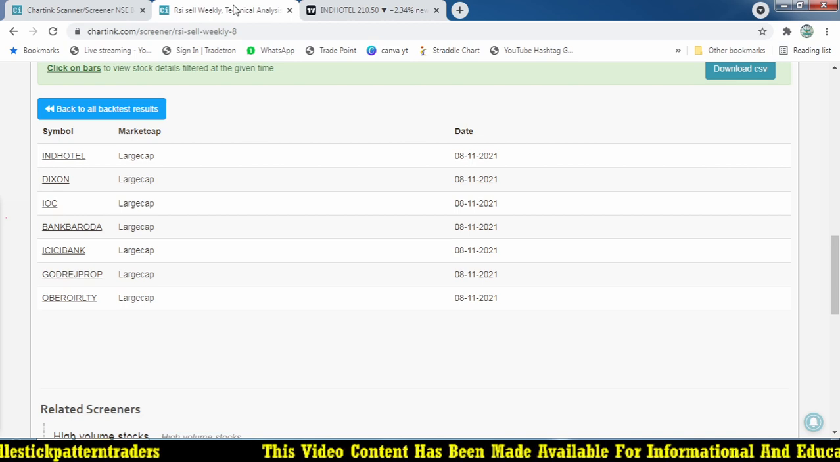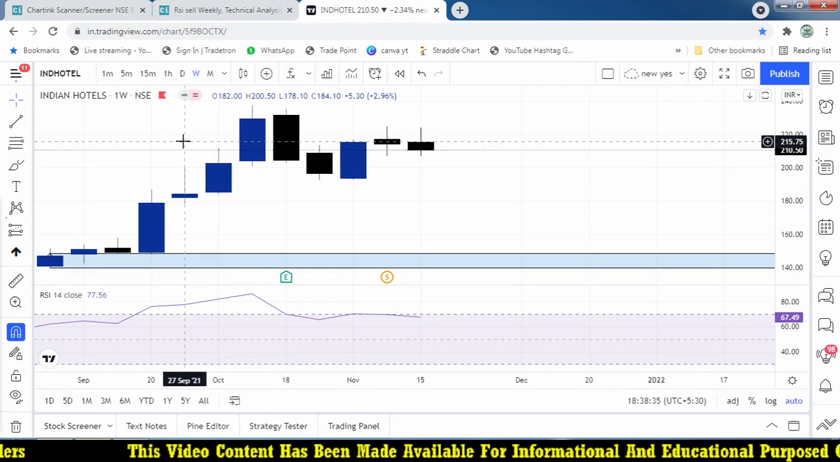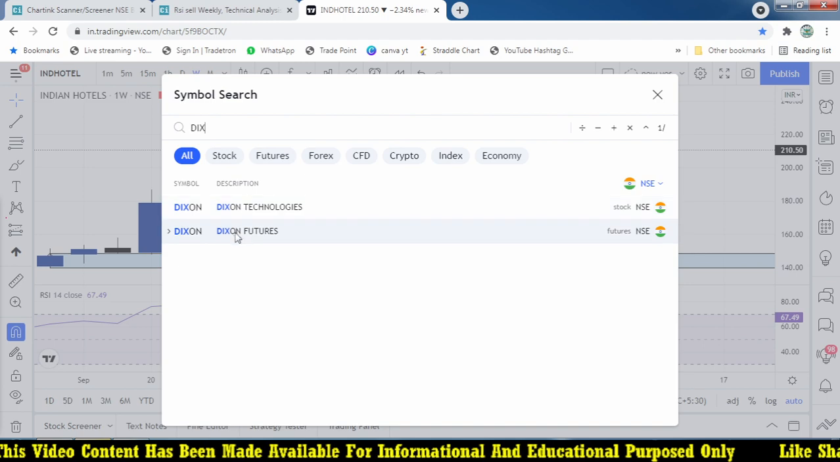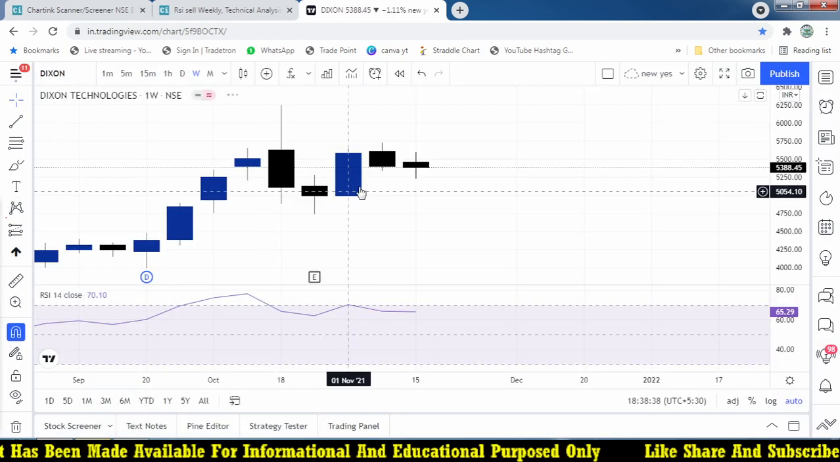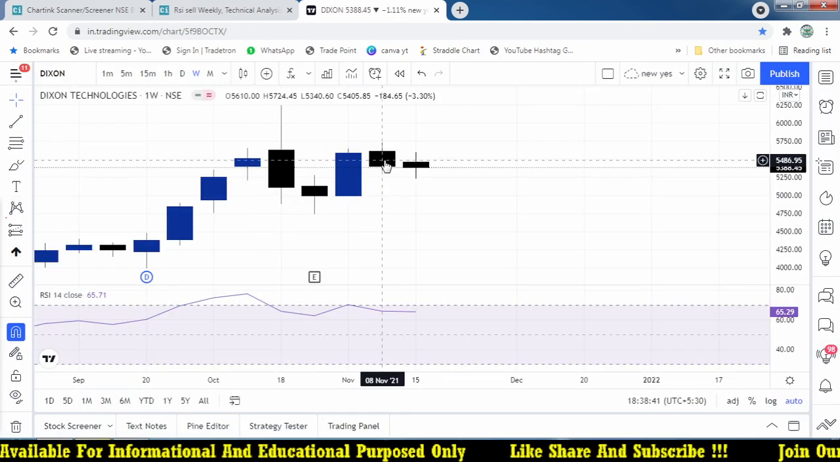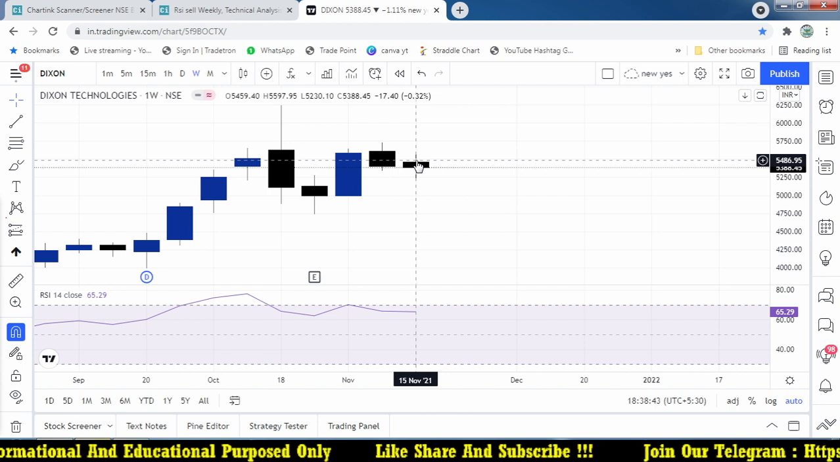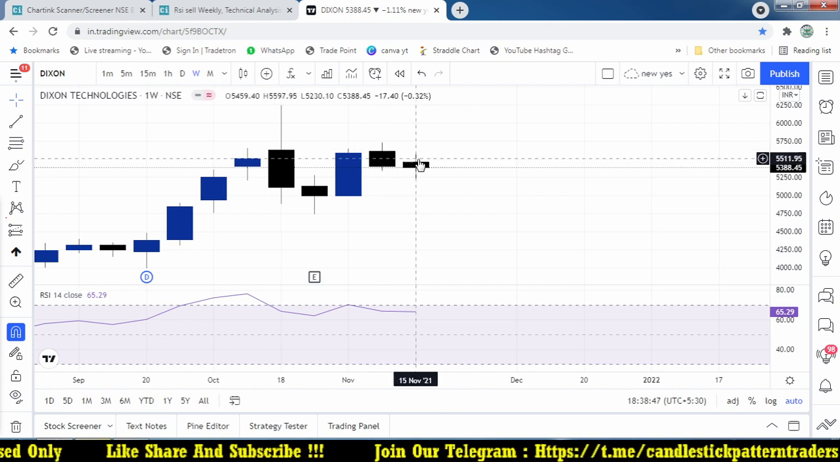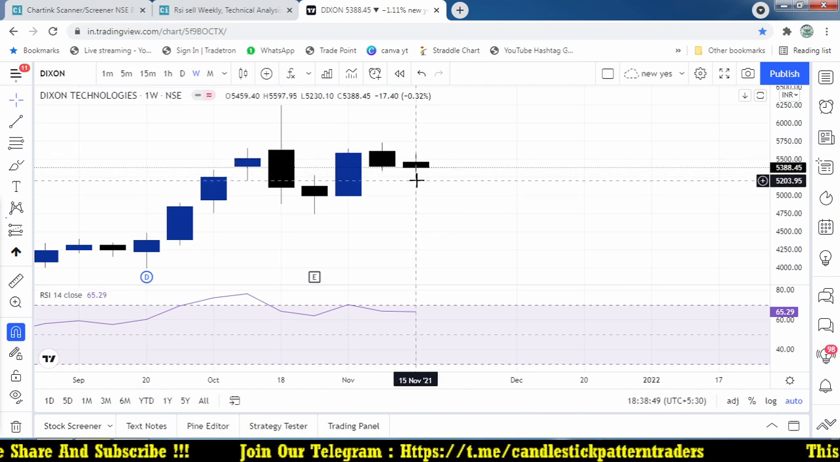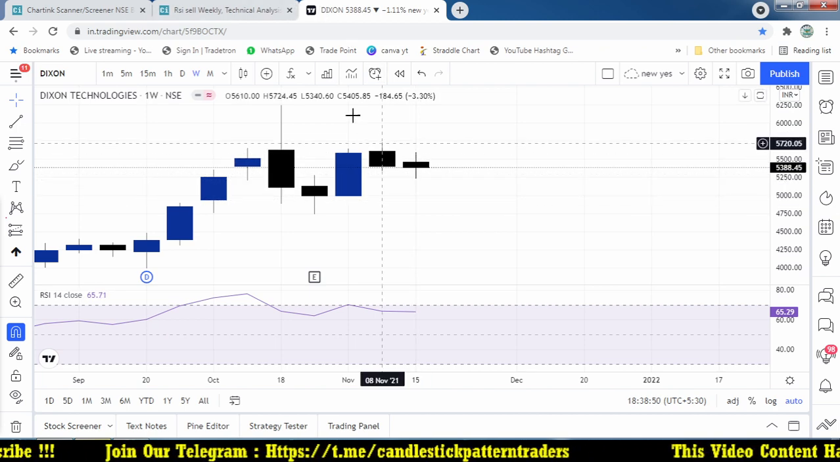And another stock is Dixon. Compared to the previous 5,400, it is coming to 5,230 and closed by 88, somewhere around 20 points plus, but it made a low. So at that point of time we may have had the chances to make profit.